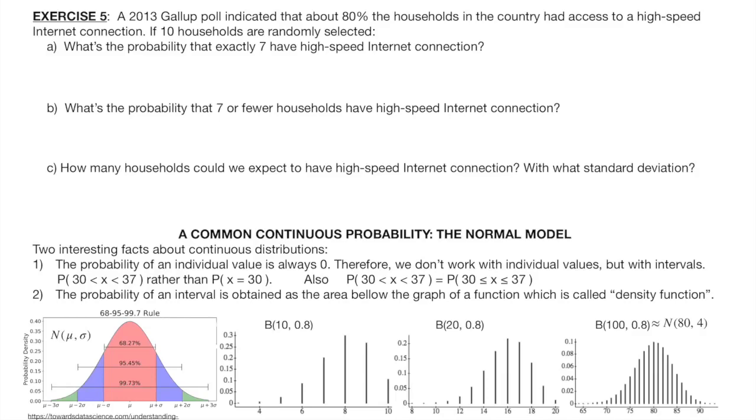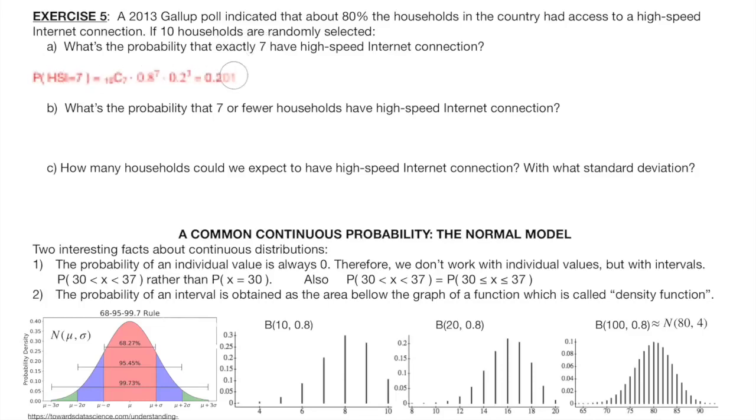This concern is out of context. Since the country has millions of households, taking some as we pick the sample does not change anything in any relevant way. In this situation, we can assume that the trials are independent and we can apply the binomial model. Letter A. The probability of 7 households with high-speed internet.